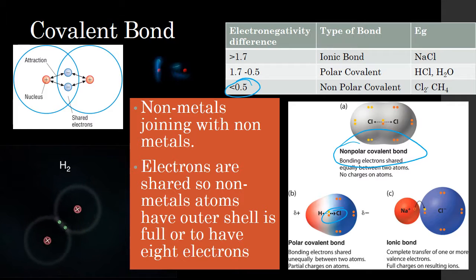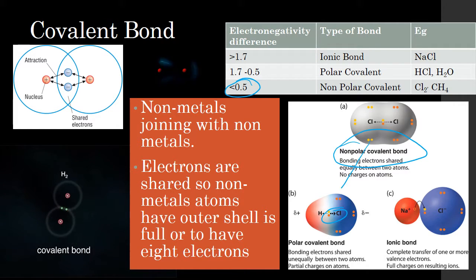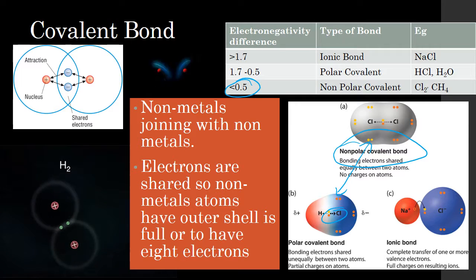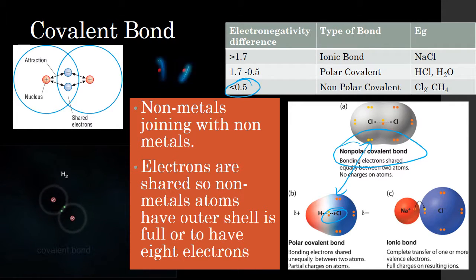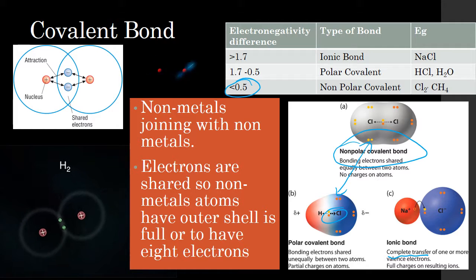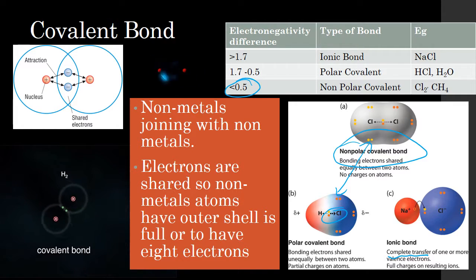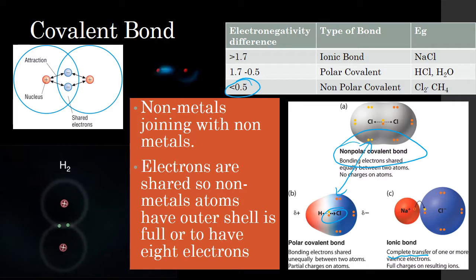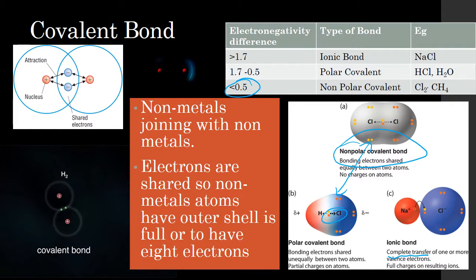So with covalent bonding, the electrons are shared. So you can see the sharing of electrons. But with ionic bonding, there's the complete transfer of one or more of those valence electrons. And the full charges relate to those cations and anions then.